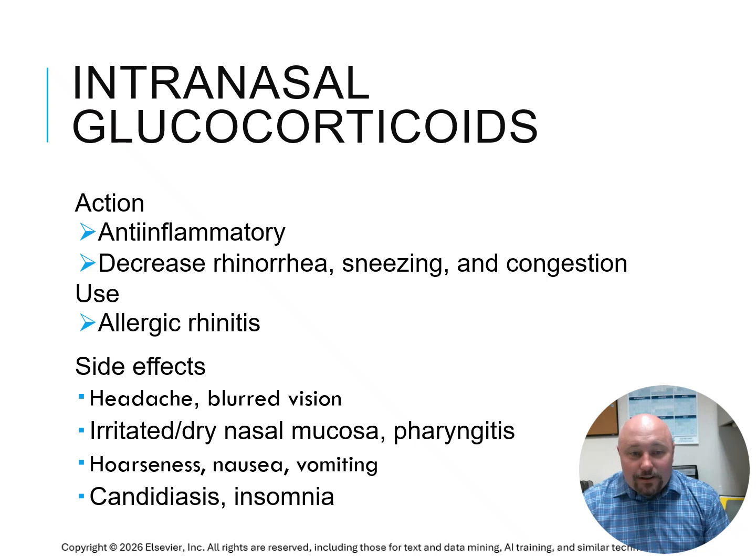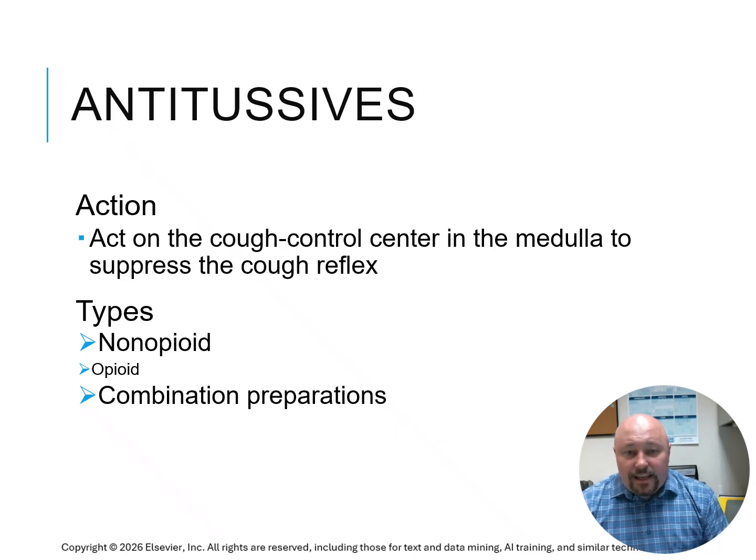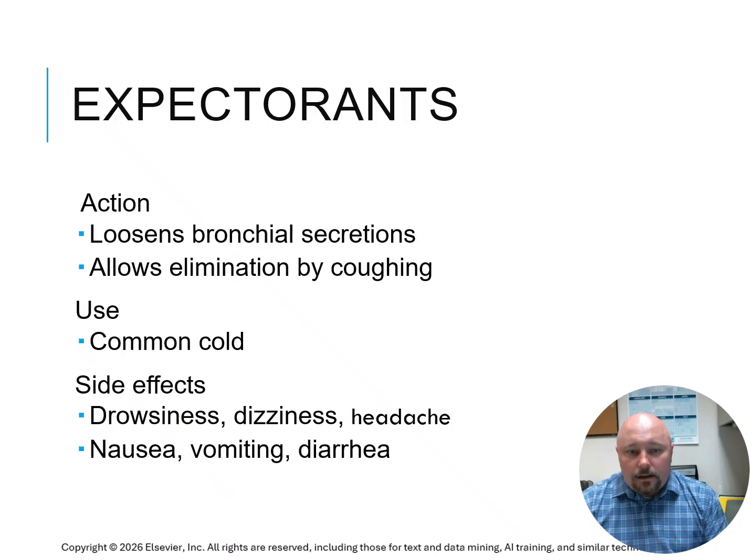Intranasal glucocorticoids. These have anti-inflammatory properties used to decrease rhinorrhea, sneezing, and congestion, but also have side effects like headache, blurred vision, irritated and dry nasal mucosa, hoarseness, nausea, vomiting, and insomnia. Antitussives. These act on the cough control center of the medulla to suppress the cough reflex. They come in two different types, non-opioid and opioid. Expectorants. These loosen bronchial secretions, allowing the mucus to be eliminated by coughing, having side effects that include drowsiness, dizziness, nausea, vomiting, and diarrhea.